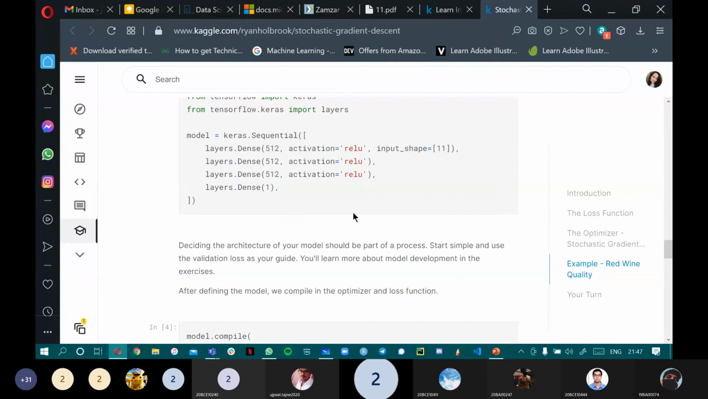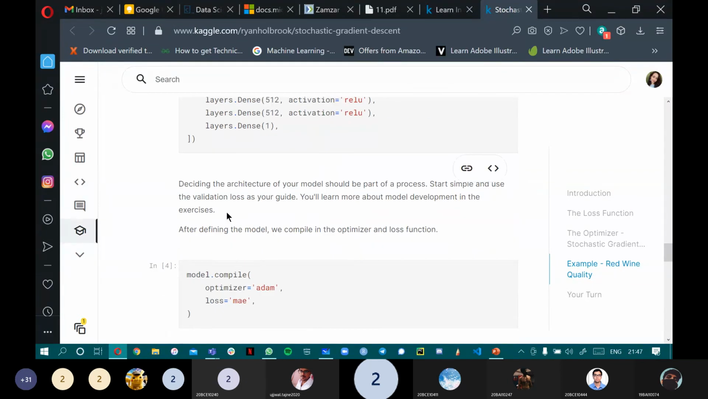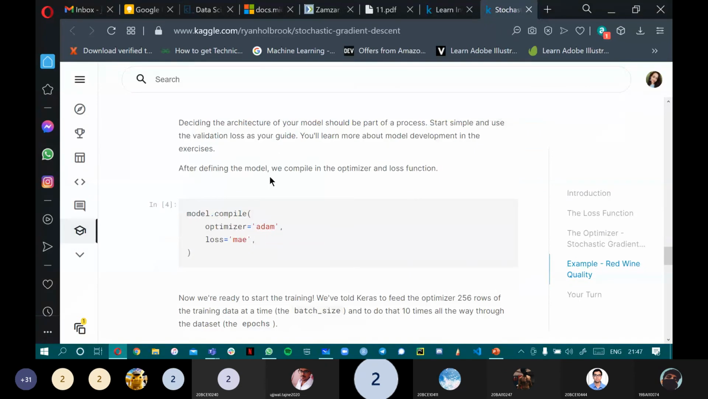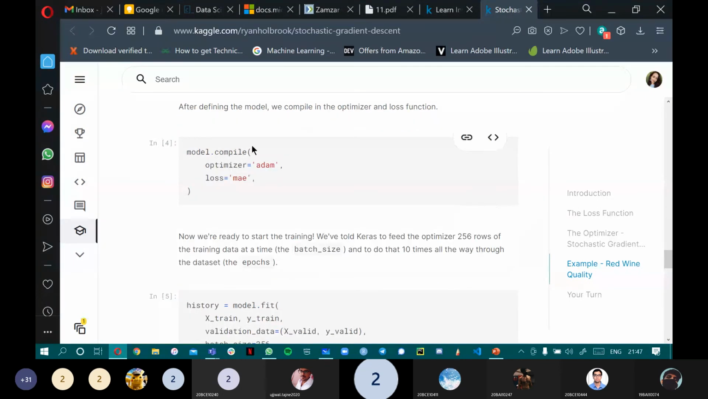You decide what shape, what dimension you want your model to have, and then start simple, use the validation loss as your guide. So after defining the model, we bring in the optimizer and loss function, which I just explained why they are essential. We need them. So we use the MAE, like I told you, and then there's another function called Adam. In case of optimizer, we use that. So now we're ready to start the training.